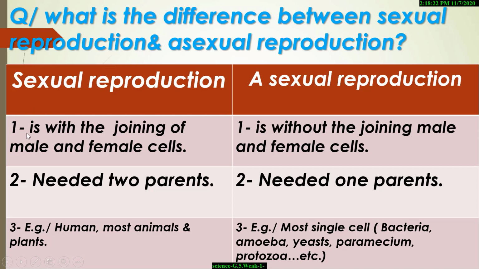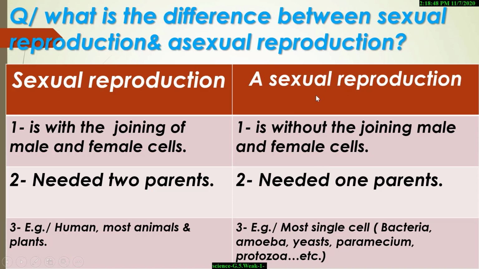What is asexual? Sexual is with the joining of male and female cells, but asexual is without joining male and female cells. Sexual needs two parents, but asexual needs just one parent. Examples of sexual: humans, most animals, and plants. Examples of asexual: most single-cell bacteria, amoeba, yeast, sperms, and protozoa.